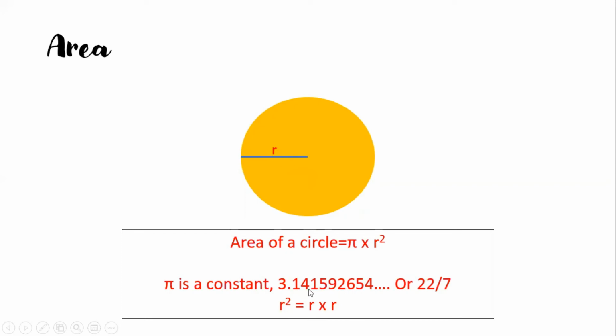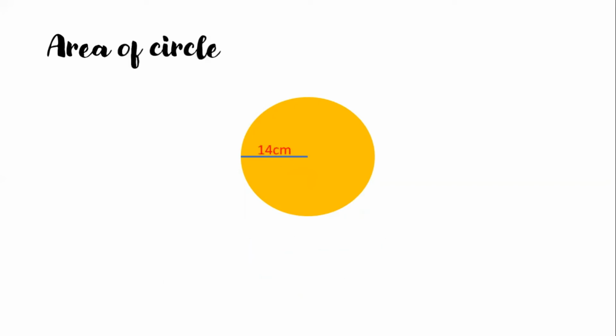We have a day called Pi Day. Pi Day is on the 14th of March, which means 3.14 is the 14th of March. It's Pi Day. So every year we have Pi Day. Okay, remember.